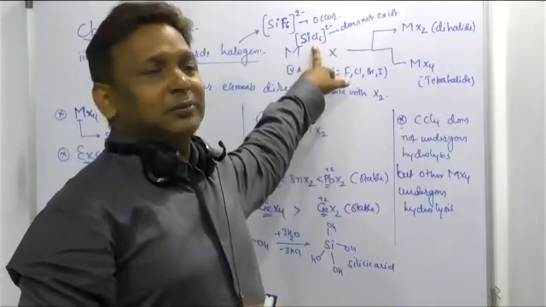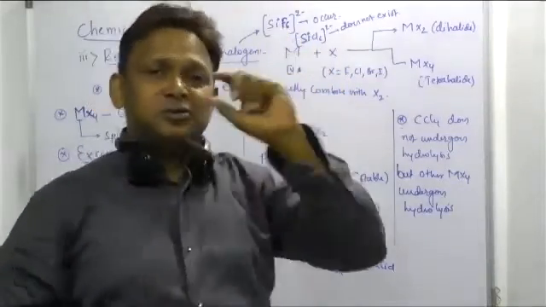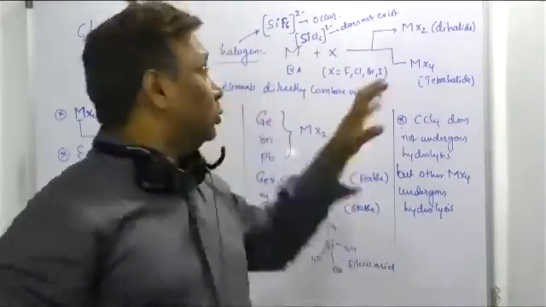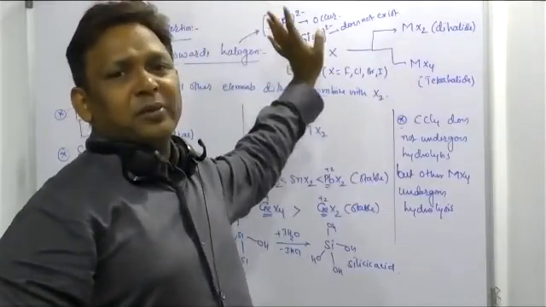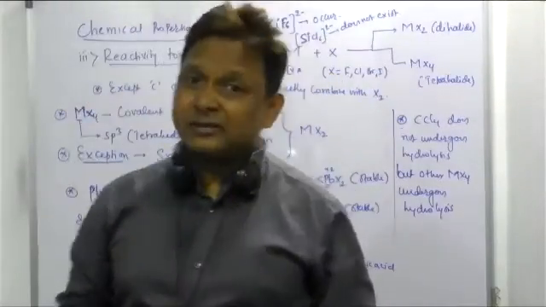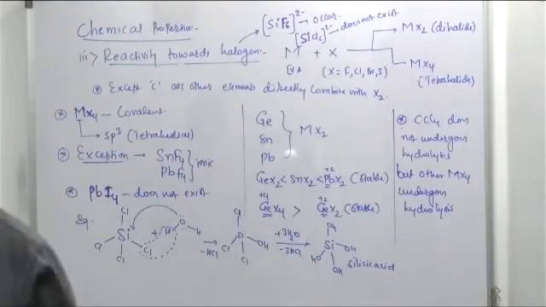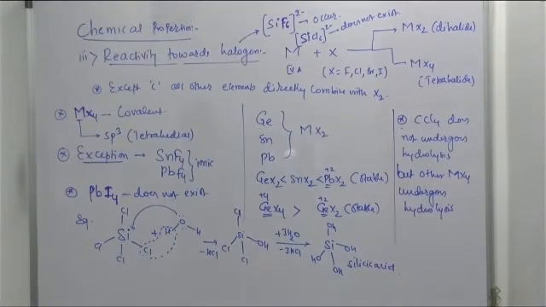That is not possible. But in case of fluorine, the smaller size of the fluoride ion compared to chloride means it can easily accommodate here. So SiF6 2- can exist, but SiCl6 2- cannot exist. Very important question in our 14th group elements. Please remember this one, right?